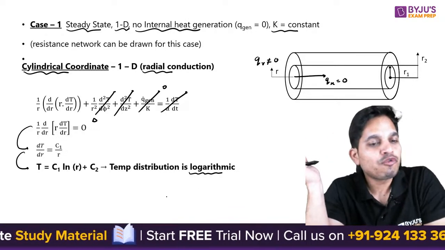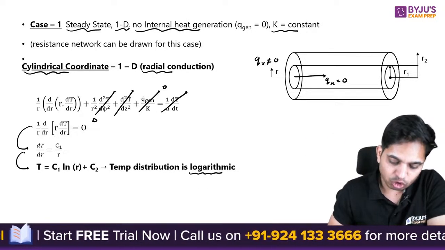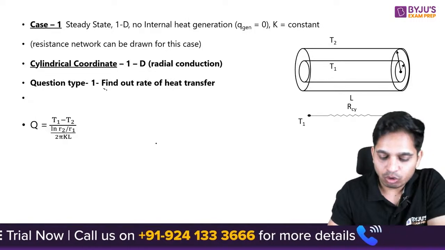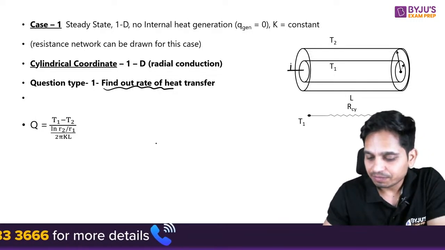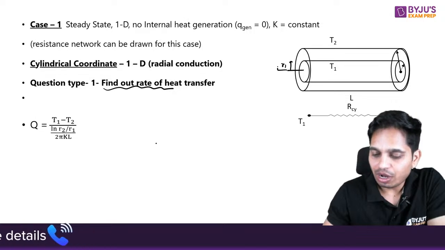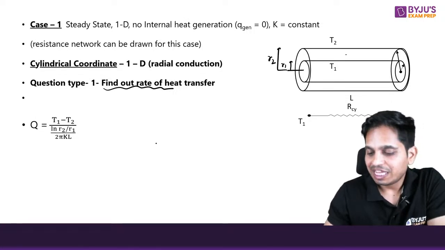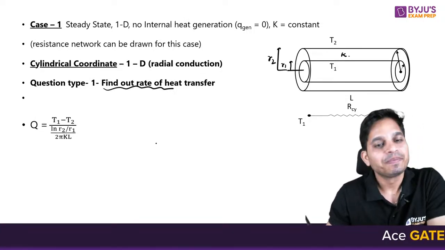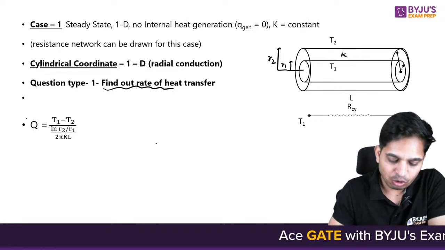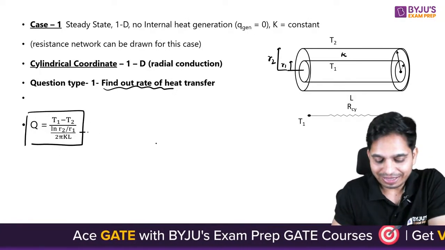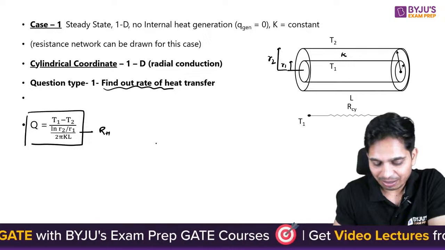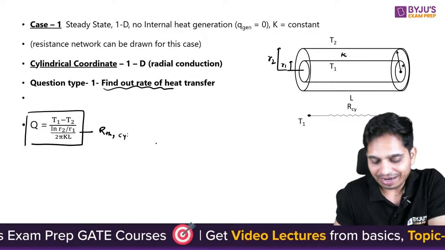Now again, what kind of questions can be asked? The first question that they ask is to find out the rate of heat transfer. So they will give you r1, r2, and the thermal conductivity, and you will be able to find out the heat transfer by this, and this is your thermal resistance in the cylindrical case.